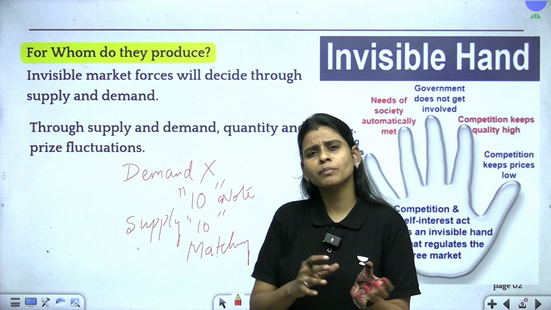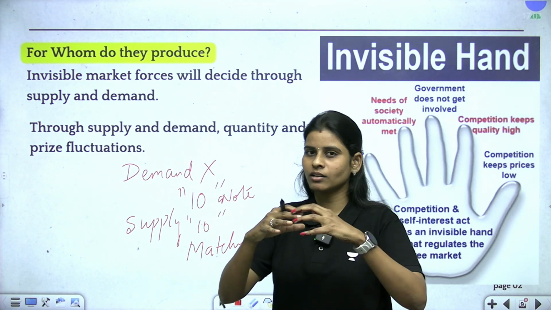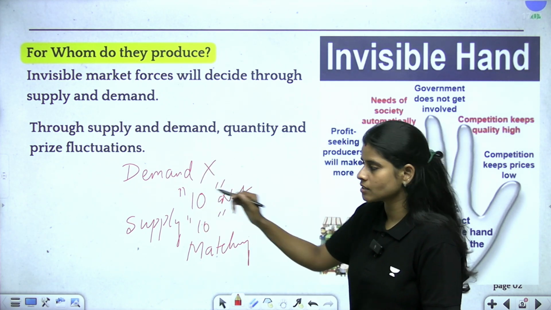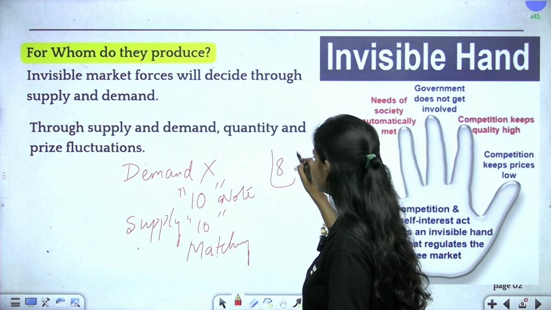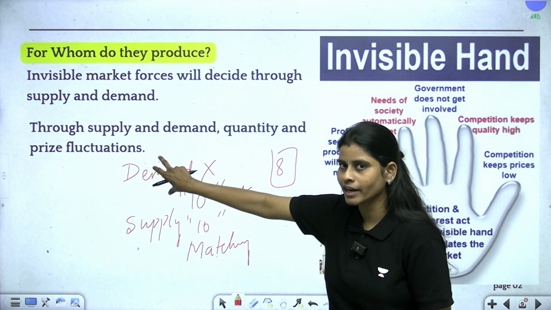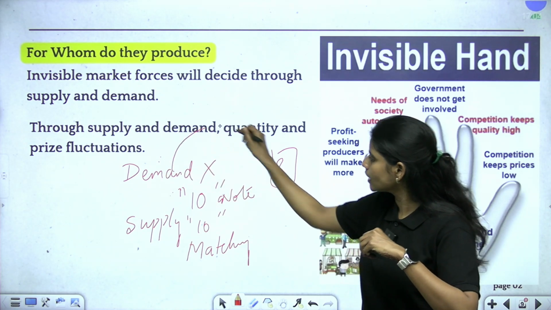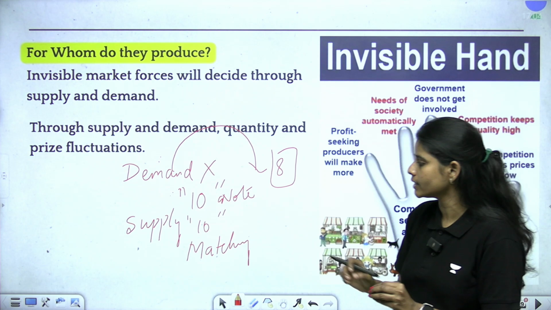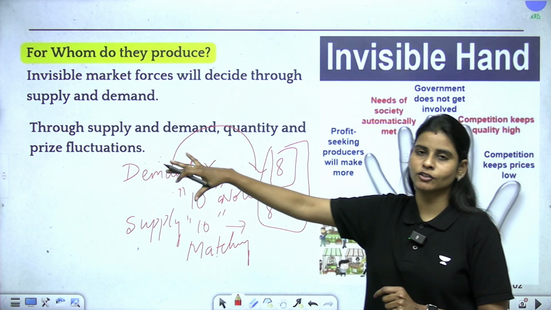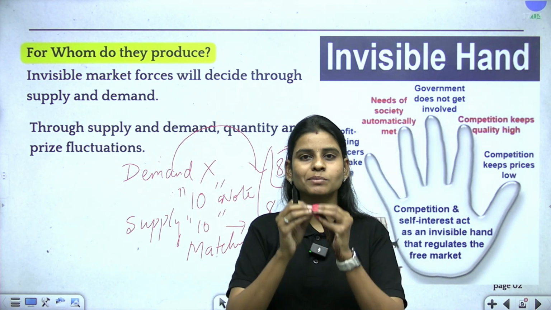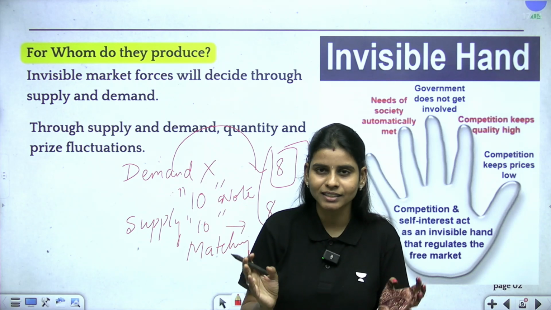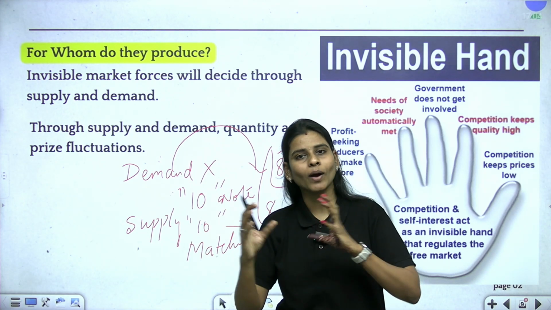Now, suppose that because of some other factors the demand decreases, maybe the demand is 8, not 10 anymore. What will I do? This is something that indicates to me, as a firm in the market economy, what to produce. Knowing that the demand has decreased, I will reduce my supply from 10 to 8. This is how the market economy adjusts itself, with respect to demand and supply variations, and with reference to price and quantity fluctuations.